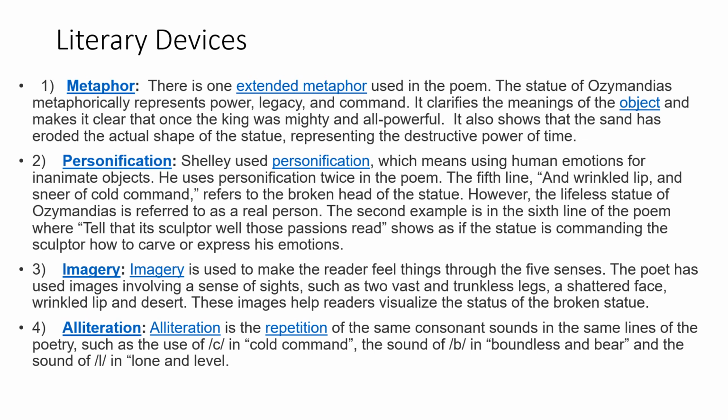Imagery है यहाँ पे. Imagery is used to make the reader feel things through the five senses. The poet has used images involving a sense of sight, such as "two vast and trunkless legs," a shattered face, wrinkled lip, and desert. So these images help readers visualize the broken statue.